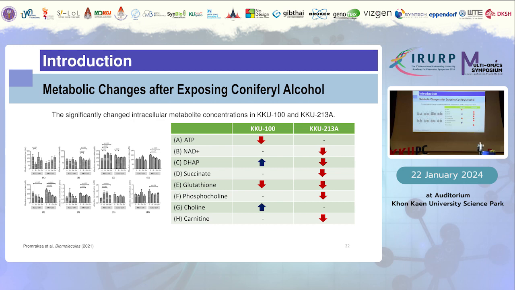From this finding, however, we have some questions, like what is the target of the CA compound? We know that the CA compound exerts some effects on the CCA cell lines. It can kill the CCA cell lines through apoptotic pathways, but how? And what is the target? So we listed the metabolites that have been significantly altered both inside and outside the cells, and we came up with this table as a summary.